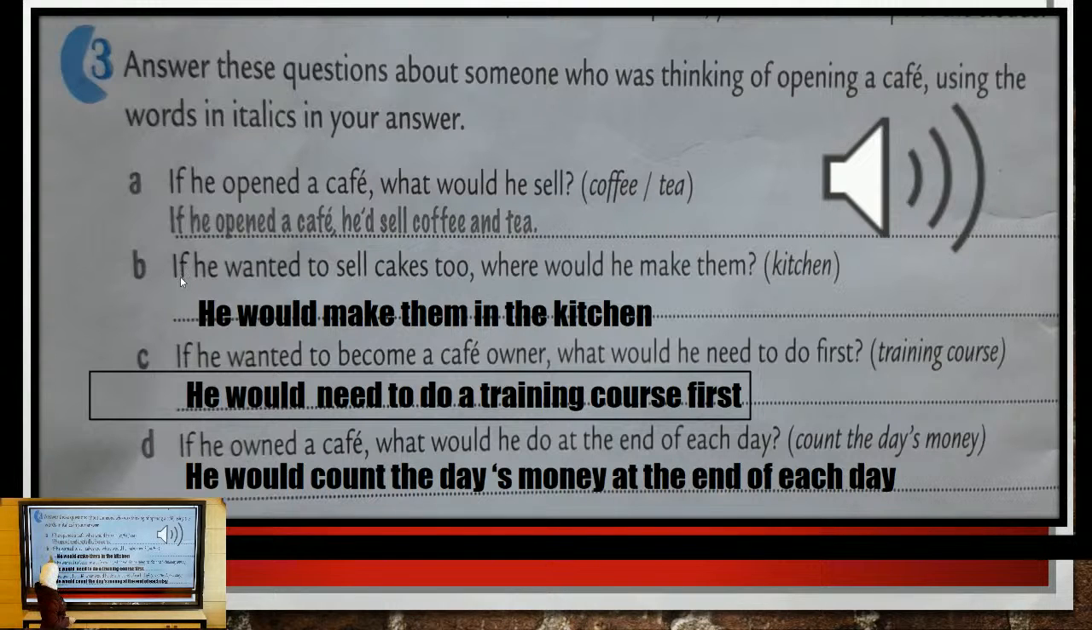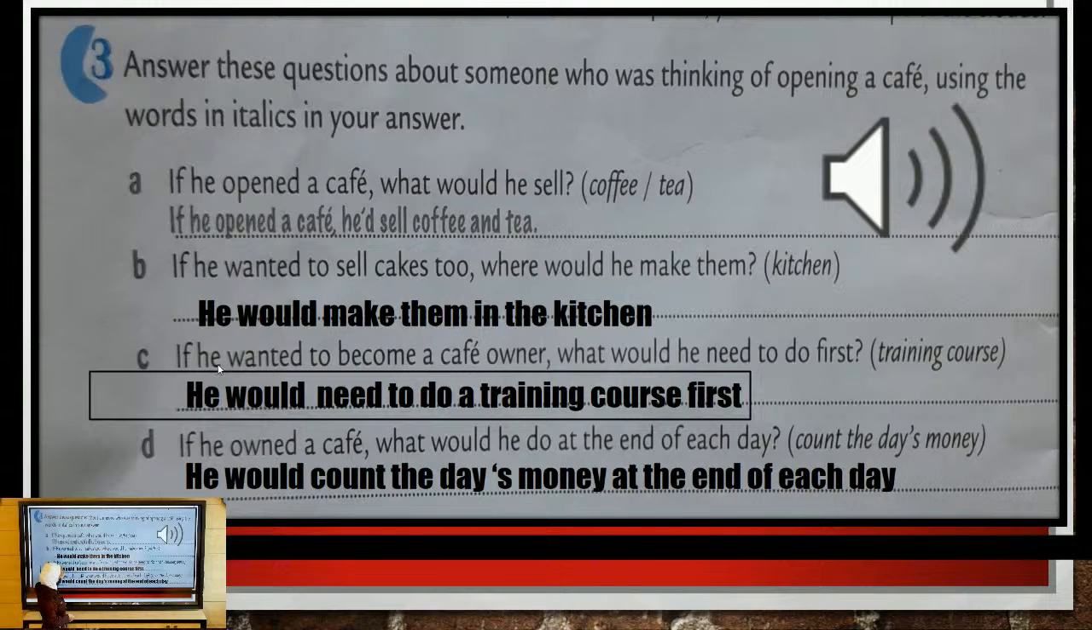Let's continue. B. If he wanted to sell cakes too, where would he make them? Between brackets, we have kitchen. So if he wanted to sell cakes too, he would make them in the kitchen. Also, it is second conditional. So it is an imaginary situation in the present time.